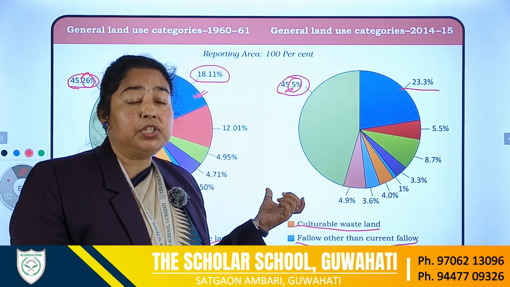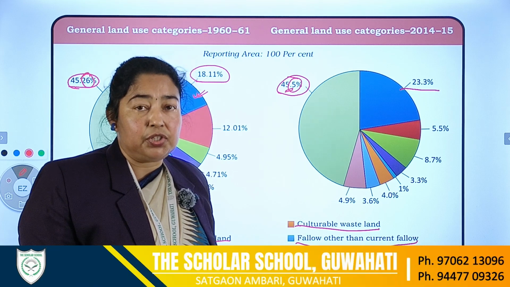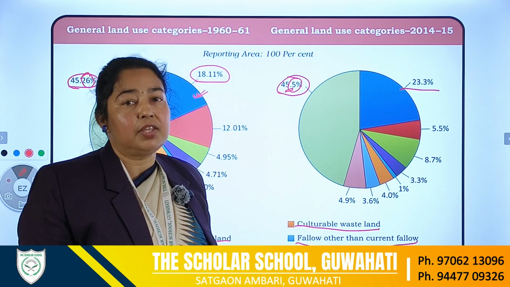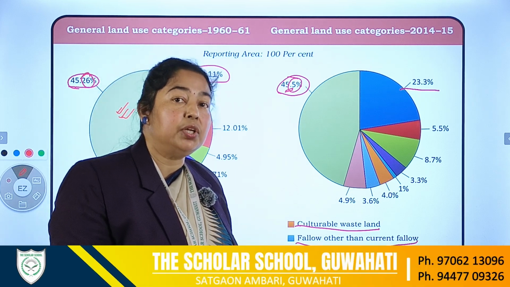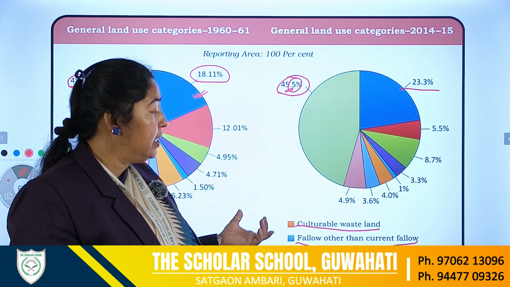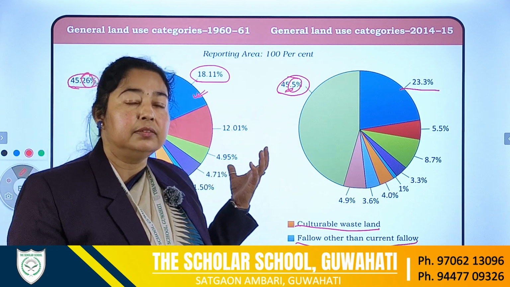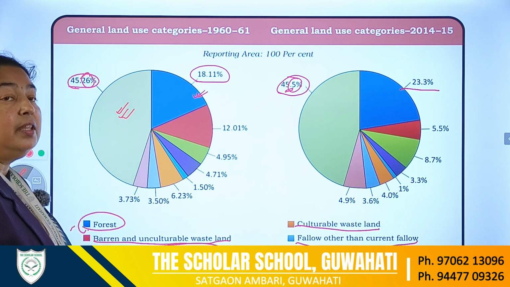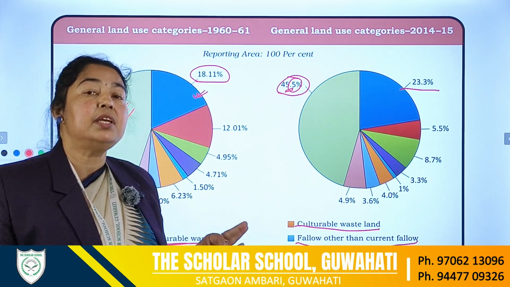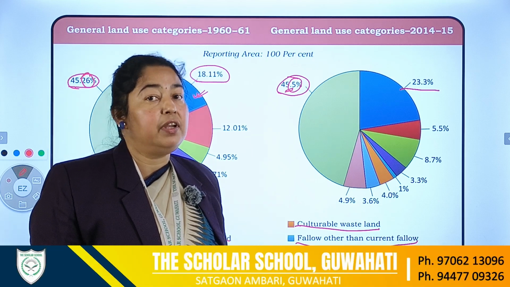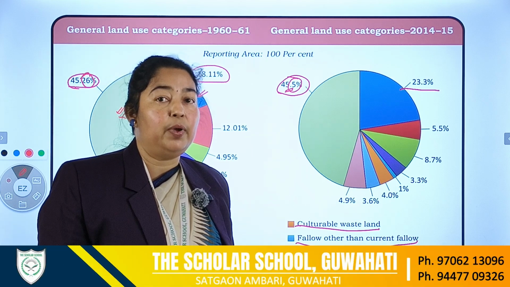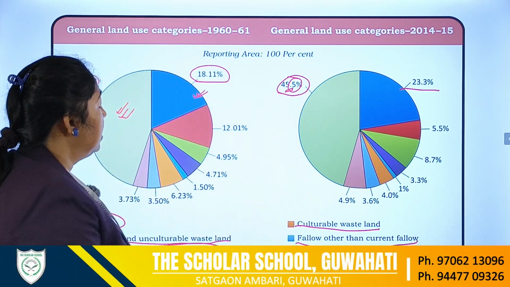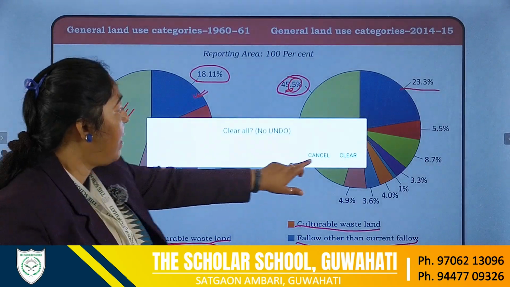The increase of population demands more infrastructure, and this infrastructure is constructed on the agricultural land. And we see that the land under non-agricultural uses is increasing. Why? Because it is used for construction of different infrastructures like settlements, railways, buildings, all this. So this is the reason why we see a change in the land use pattern.